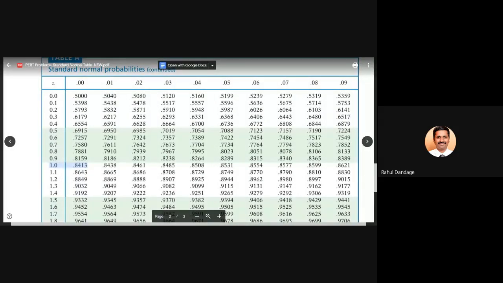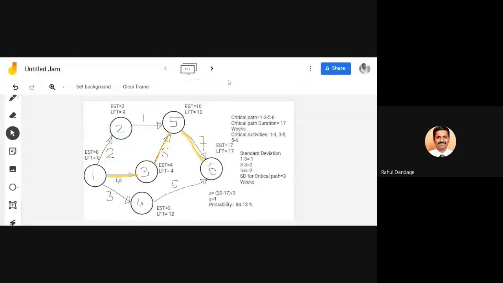So 84.13%. The probability is 84.13%. So you can check your answer. For Z equal to 1, using standard normal distribution table, the probability value is 84.13%.